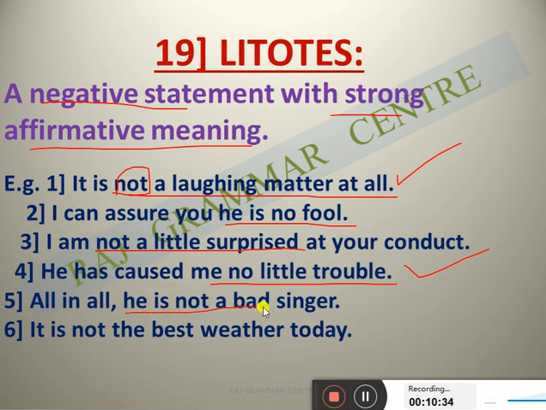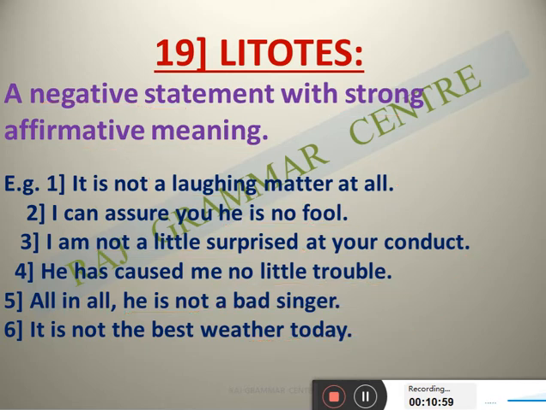See, he is not a bad singer means he is a good singer. It is not the best weather today. Not best weather means normal, see the second meaning, or medium. So this way, a very simple negative statement with positive feeling is called litotes.